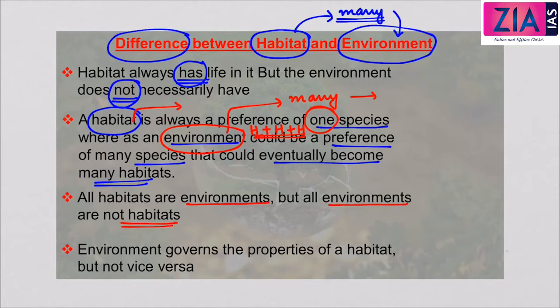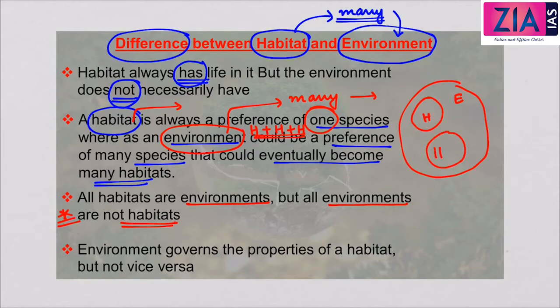This is very important. So if this is the environment, all the habitats here are necessarily environments, but the environments are not necessarily habitats. The environment governs the properties of a habitat, but not vice versa. So I hope this much is clear for you.